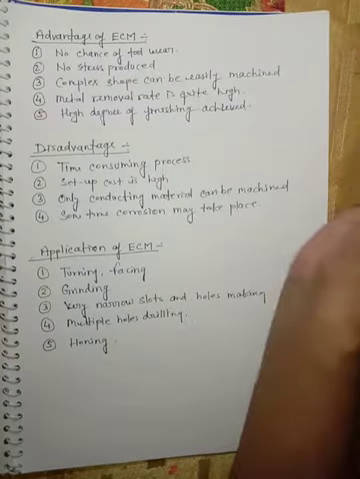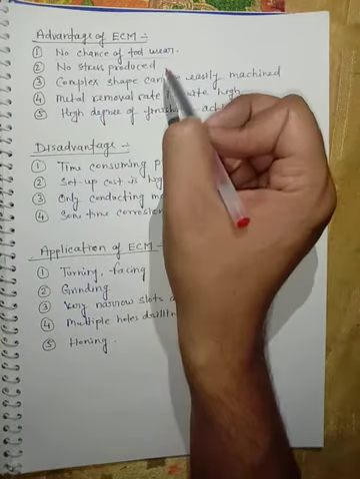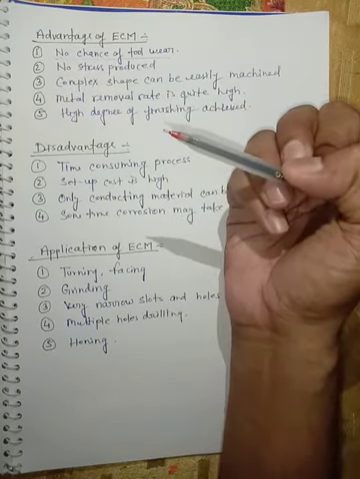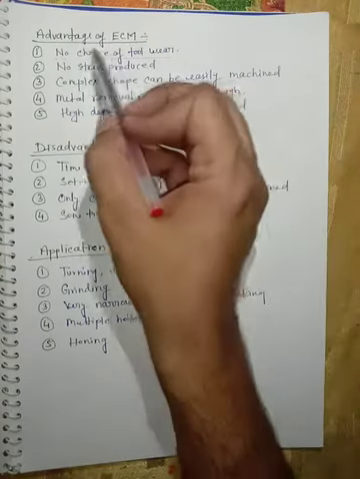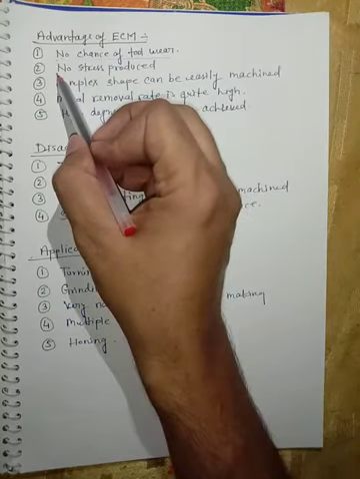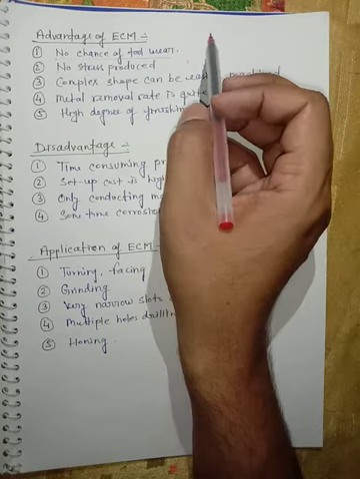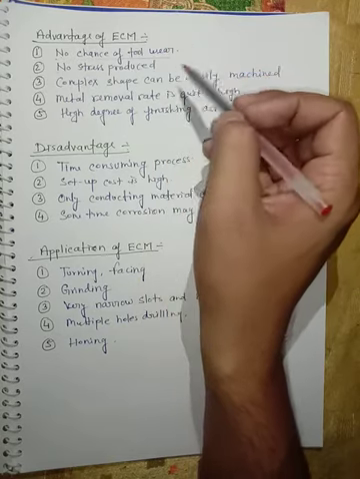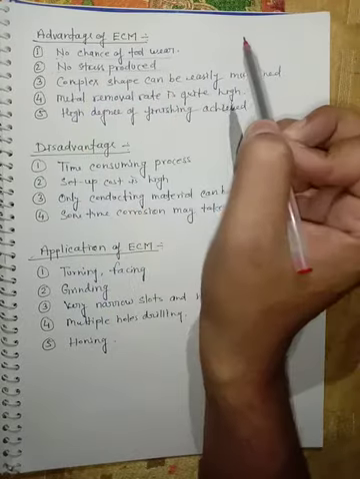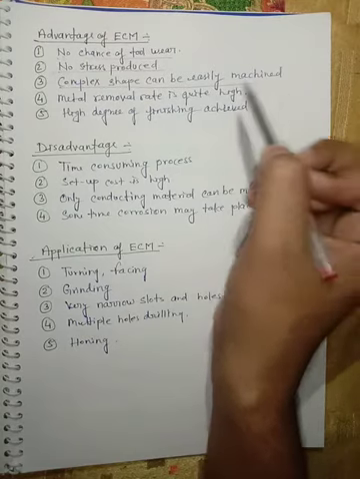In the advantages of ECM, we can see there is no chance of tool wear, as we saw in the EDM process, where there was a chance of eroding of the tool. In ECM there is no tool wear, so tool life is increased. Now, no stress is produced, as there is no melting or thermal action in the material. Complex shapes can be easily machined by the ECM process.